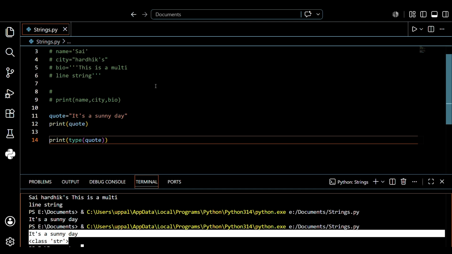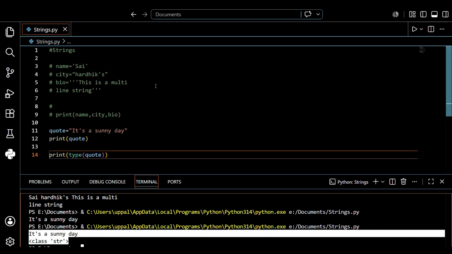Let's recap what I told you so far. What is a string? A string is a text format. We discussed single, double, and triple quotes, using double quotes when your text has an apostrophe and vice versa.